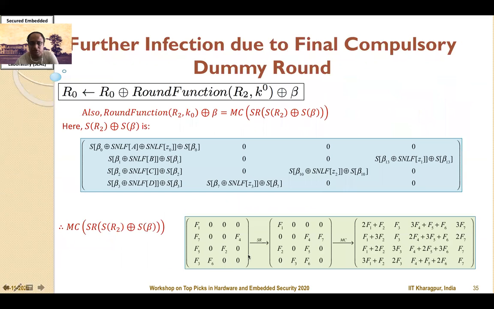So what is the consequence of this can be observed here in the final dummy round infection. Using the property that we have just now discussed, we can now consider the S of R2 XORed with S of beta, and therefore we can obtain this differential and observe how it propagates because of the ShiftRow and the MixColumn. This is shown here below, and you can see that this is the final infection that has been created, which essentially tries to mask the differential of the faulty and the correct ciphertext.